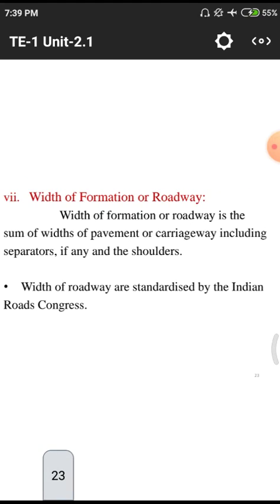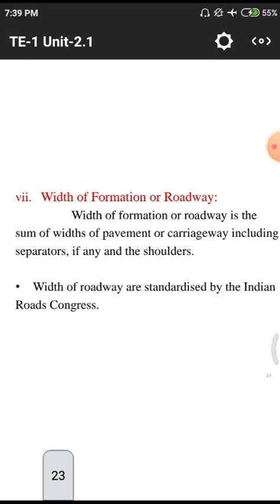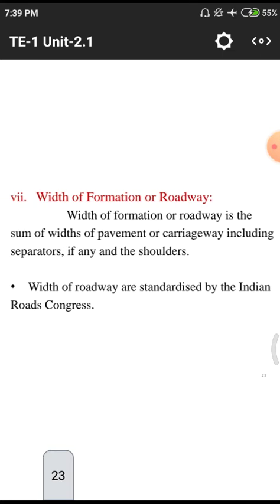And next one is the width of formation of roadway. That means the width of the formation of roadway is the sum of the widths of the pavements or carriageways, including separators. It may include shoulders also. The width of the roadway is standardized by the Indian Roads Congress. Already previously we have discussed this width of the road.